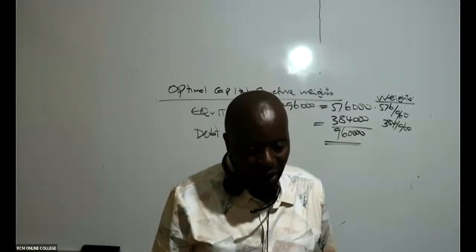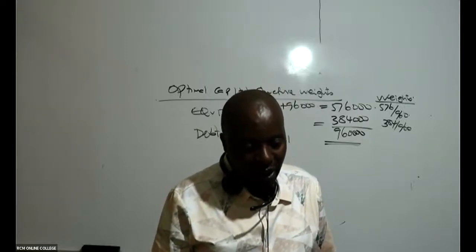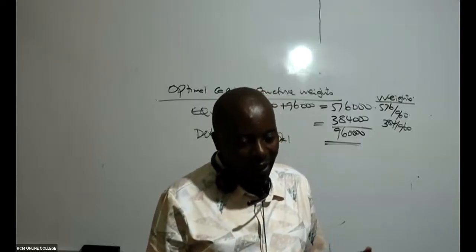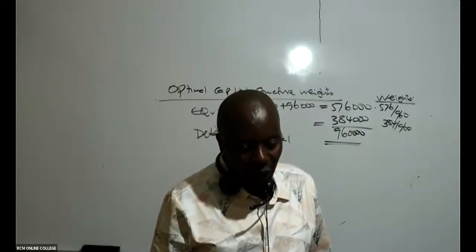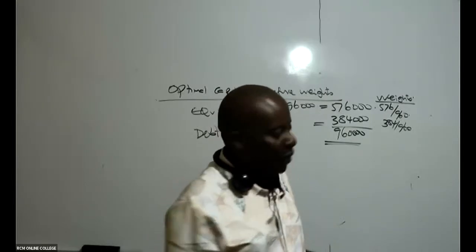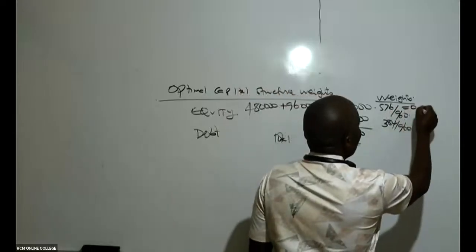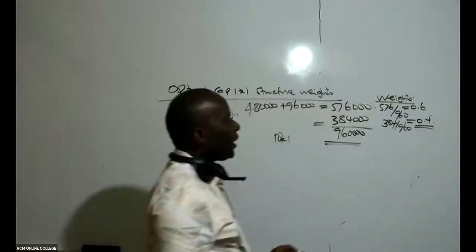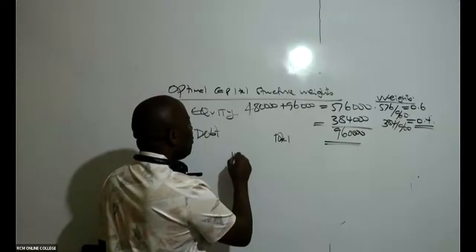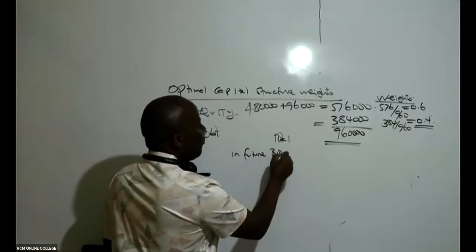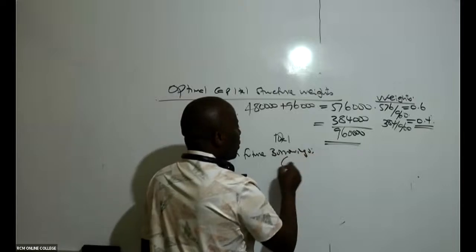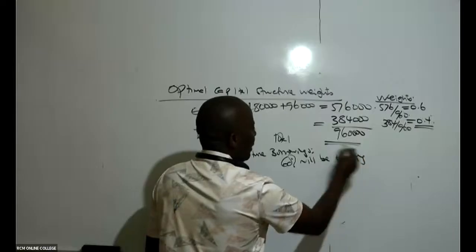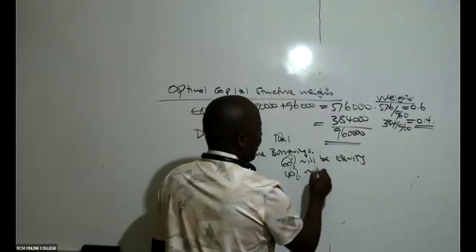Exactly 0.6. So most of them are saying, Mwalimu, this should be 0.6 exactly. Thank you very much. So this is 0.6, then therefore, this will be 0.4. So what does this mean? It means that even in future borrowings, 60% will be equity, and the 40% will be debt.